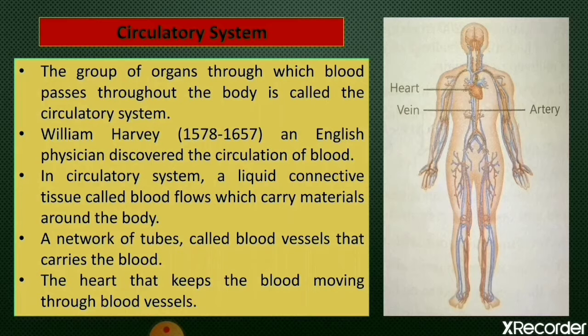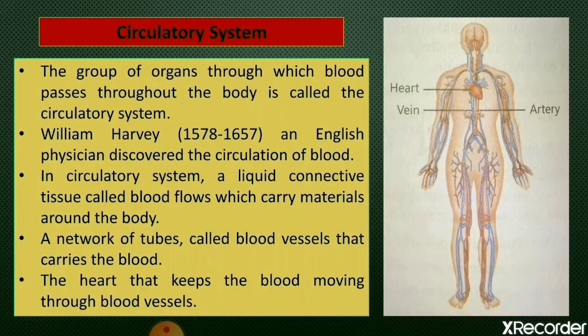So all the living organisms, means plants and animals both, need a transport system to supply them with food, water and oxygen, and to carry away the harmful waste materials produced in their cells. So both plants and animals have their own transport system for transporting materials within their body.